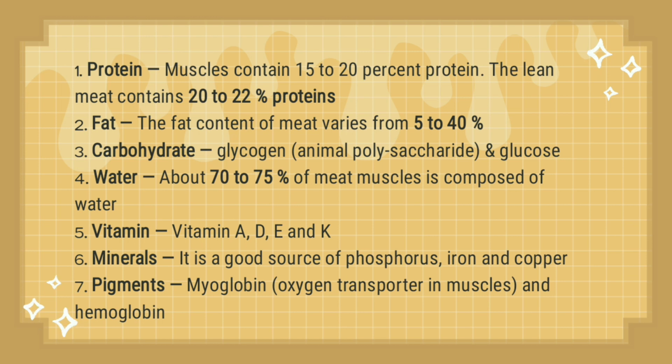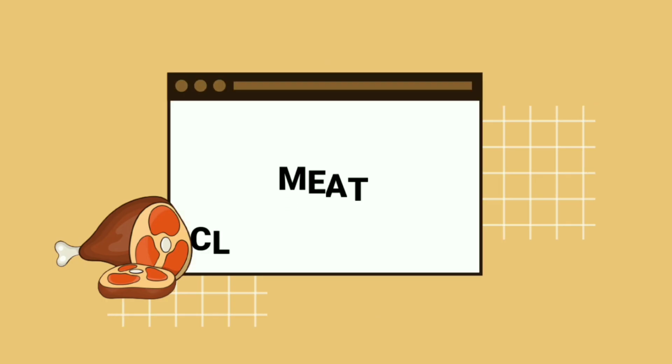Then meat is also a good source of copper. Copper helps your body make red blood cells and keep nerve cells and your immune system healthy. And the last one is pigments. Meat contains myoglobin and hemoglobin. Myoglobin is responsible for the fresh meat color and it stores oxygen in muscle cells. And hemoglobin stores oxygen in blood cells.